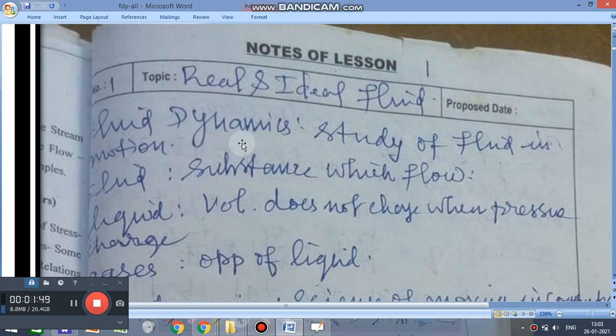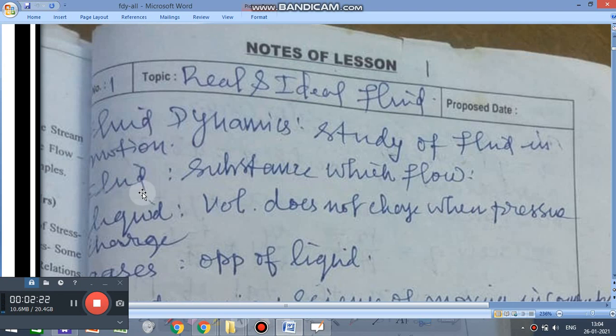Take for example water. When the water is placed on the floor, it is moving. Am I correct? So how it is moving, why it is moving, when it moves, what is the mathematical formulation? Studying those things is called fluid dynamics.